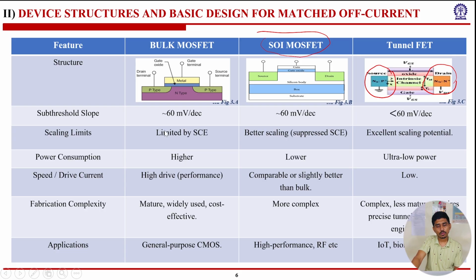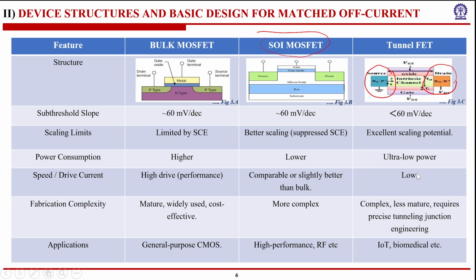Power consumption. Bulk MOSFETs consume a lot of power, so we invented the SOI MOSFET, which consumes lower power. Then we have to go to the ultra low power application, where SOI MOSFET also fails. So there, the tunnel FETs have a chance. And speed and drive. Bulk MOSFETs have a lot of current carrying capacity, so of course their speed and drive are very high. Similarly, SOI MOSFETs are also very high drive devices, but tunnel FETs are very low drive devices.